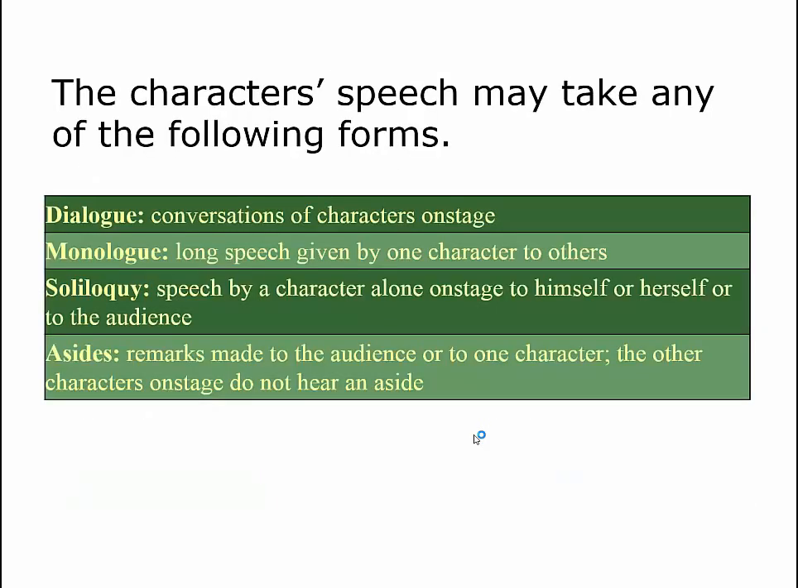When looking at drama, the character speech may take any of the following forms. There's dialogue. That's when there's a conversation between the characters on the stage. There's a monologue. That's when there's a long speech given by one character to others. In a soliloquy, a character is alone on the stage by him or herself, speaking to the audience. Asides are remarks made to the audience or to another character, but the other characters on stage do not hear this.